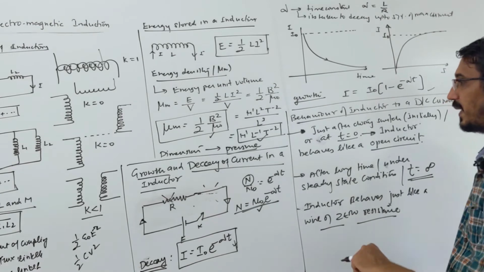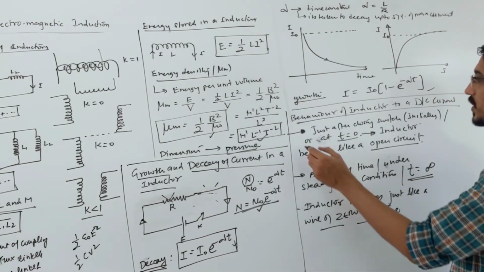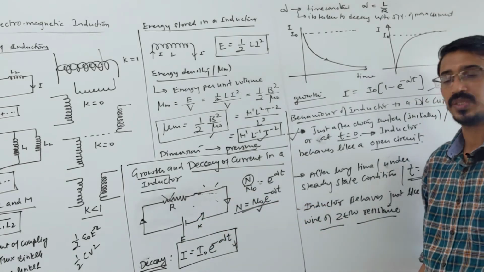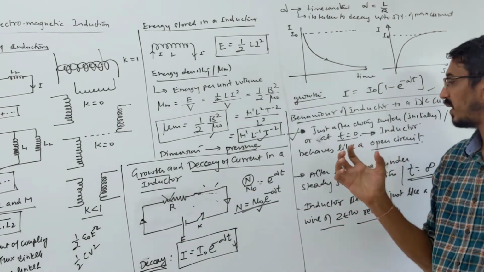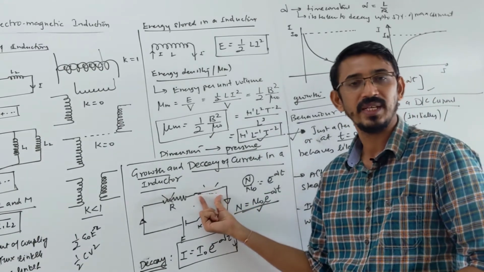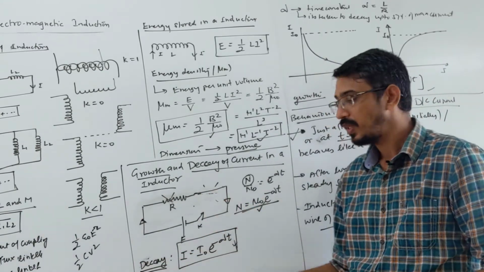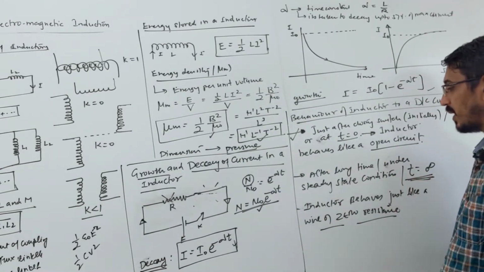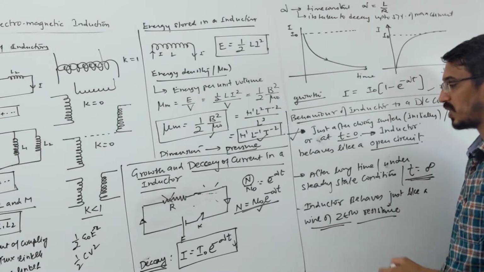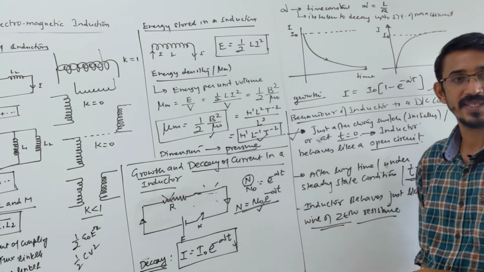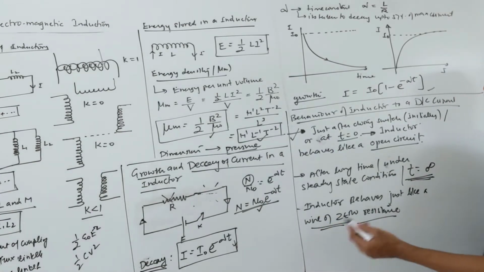I will see a numerical example here to understand. Initially, when a DC current is flowing, the inductor behaves like an open circuit, meaning it offers infinite resistance, so no current flows through that branch. After a long time, or in steady state condition, at time infinity, the inductor behaves like a wire of 0 resistance, full current will flow, and it does not offer any resistance to that DC current. Let's see numerically how we do them.